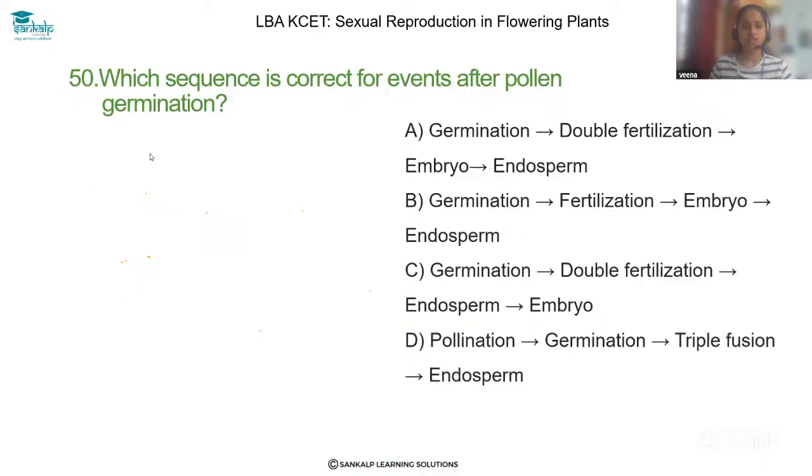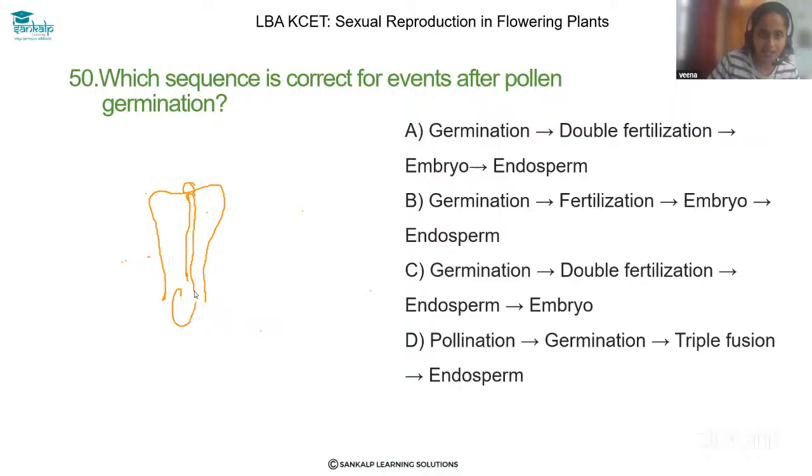Let's solve question 50. Which sequence is correct for events after germination? Dear student, you already know what events take place after pollen germination. Let me draw the structure here. This is the stigma, and here pollen grains will be there. After germination it will form the pollen tube like this, right?